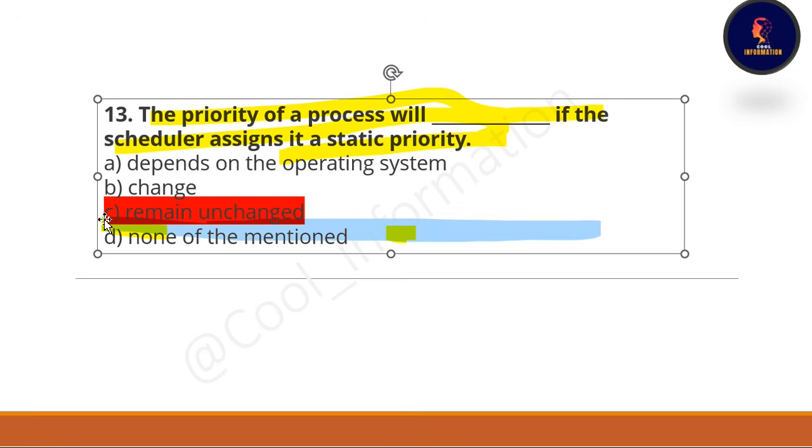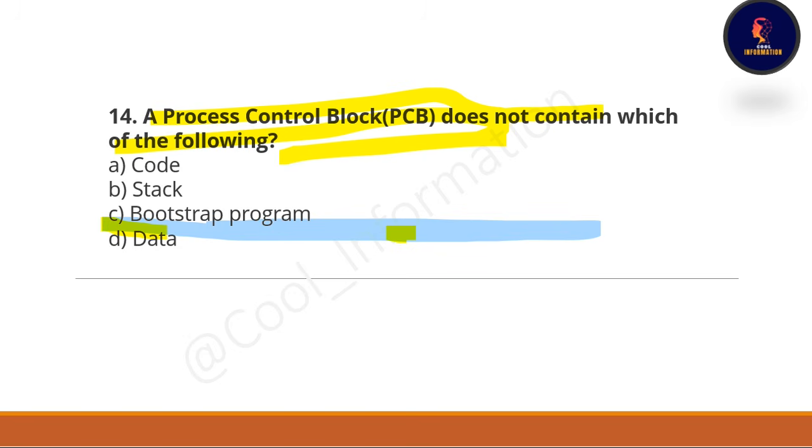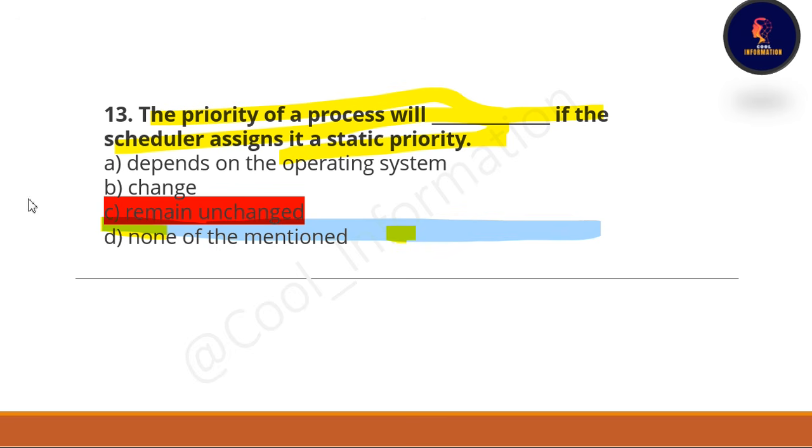Sorry for this glitch. Please ignore it. Okay. So 14th number question is, what is happening here? Wait a minute, I need to fix it. Wait, guys, why is it not erasing here?